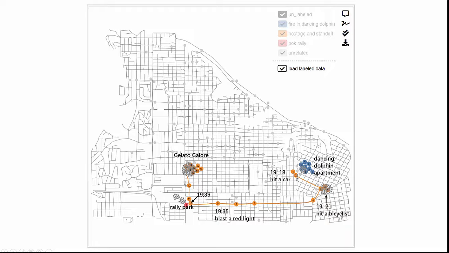And prior to the hit, the fire in the apartment was growing rapidly and the police were evacuating the residents. Therefore, we conclude that the kidnappers were initially hidden in or near the apartment but were forced by the fire to flee with the hostages. In other words, the fire event is a trigger for the event of hit and run, hostage and standoff.